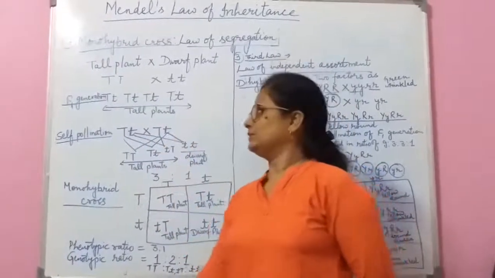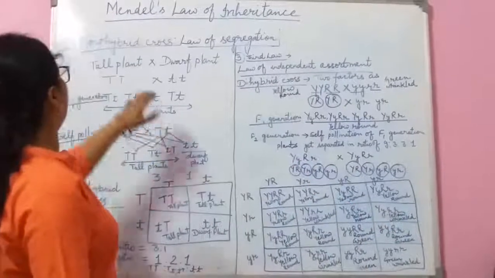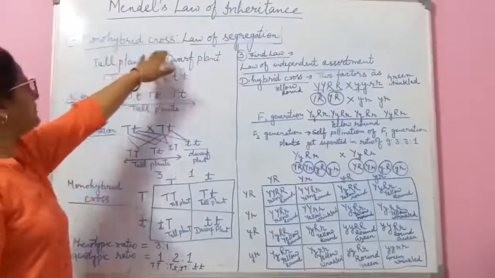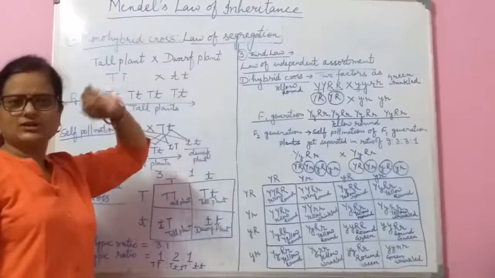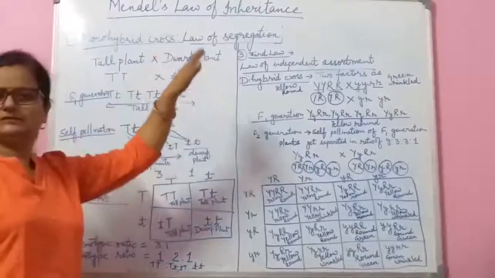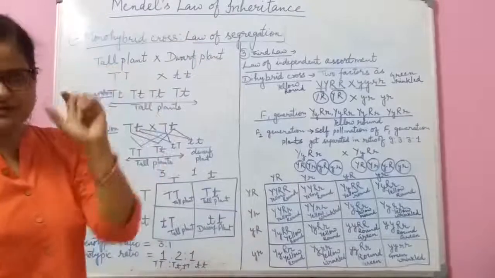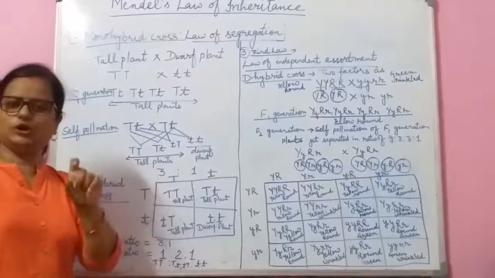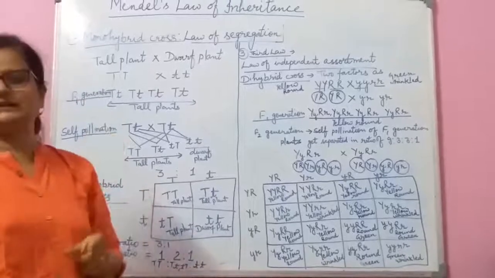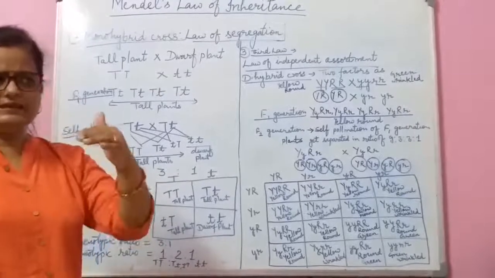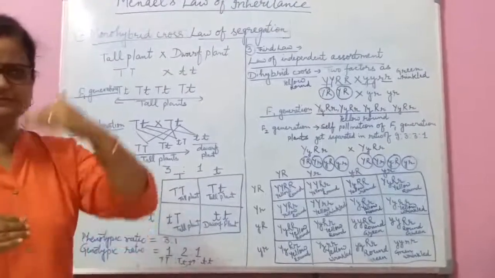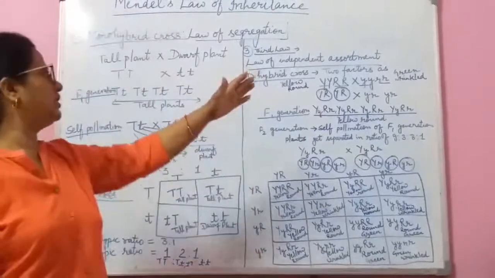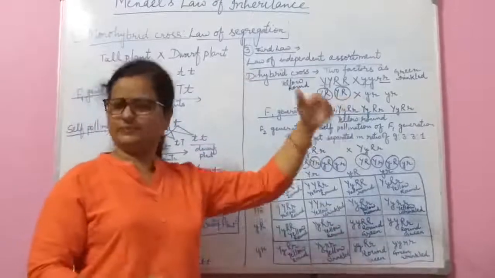Now come here, look here. Mendel's law of inheritance, the second law, monohybrid cross, law of segregation. Actually, in your book this is not written as the second law. Actually, this is the monohybrid cross, the law of dominance and the law of segregation. But for our convenience, we make it in three different parts. The first law is the law of dominance, the second is the law of segregation, and the third law is the law of independent assortment.